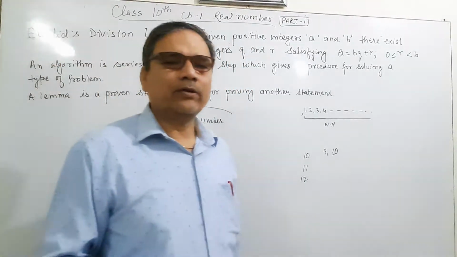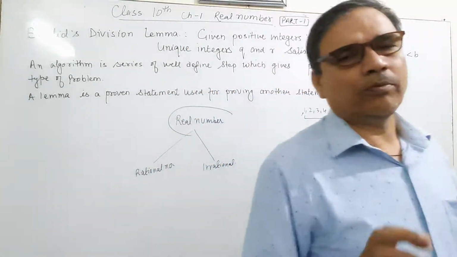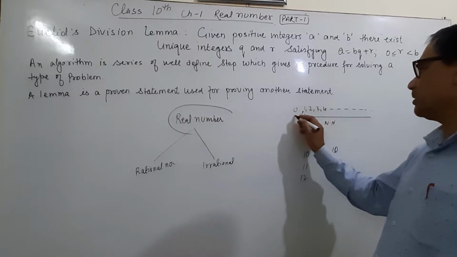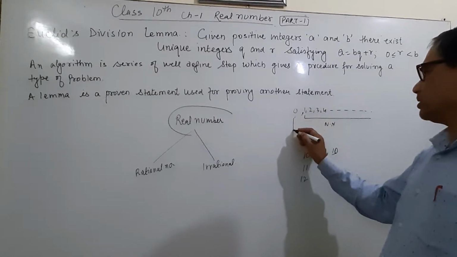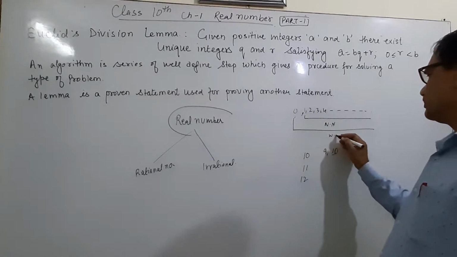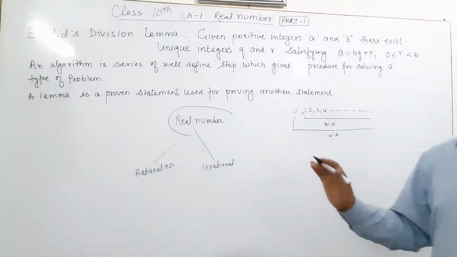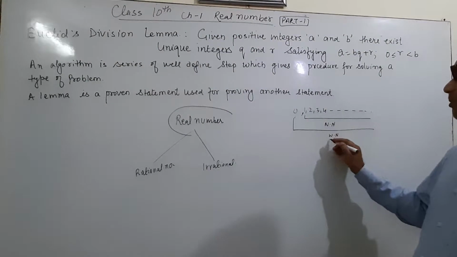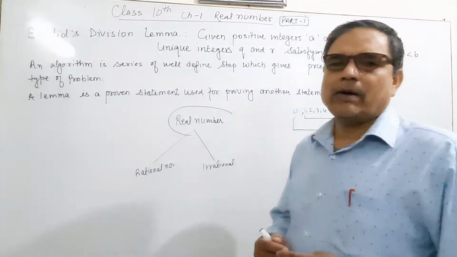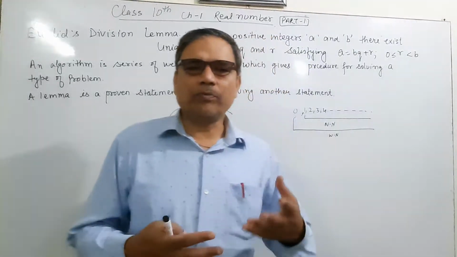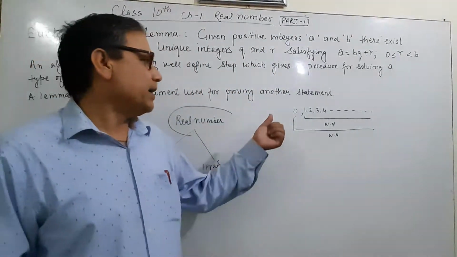So it means there is another number included with the natural numbers, that number is 0. When 0 is included with the natural numbers, that makes the whole numbers. Including 0 gives the whole numbers. These numbers are complete, whole numbers. It is natural numbers, it is whole numbers. I am not writing it completely because you have done it in 9th class. Simply I am discussing.